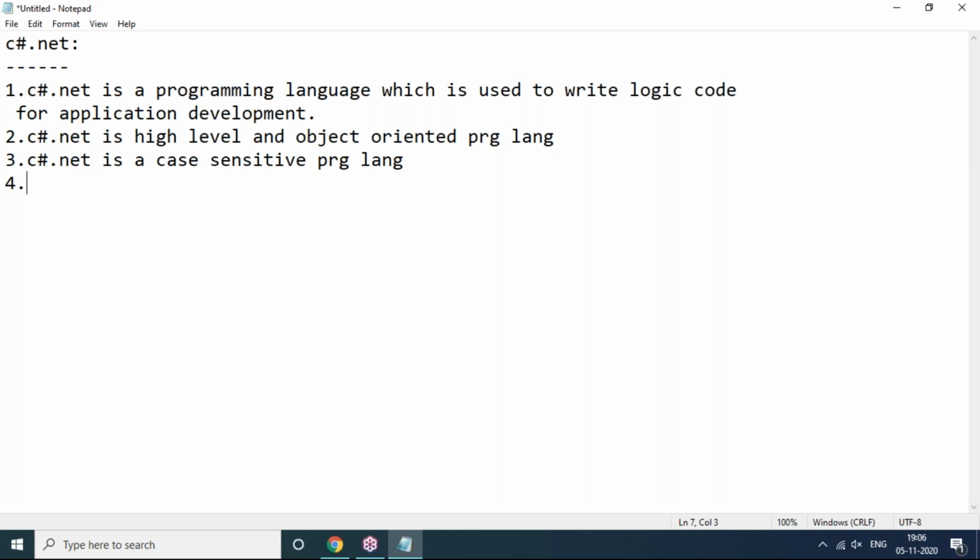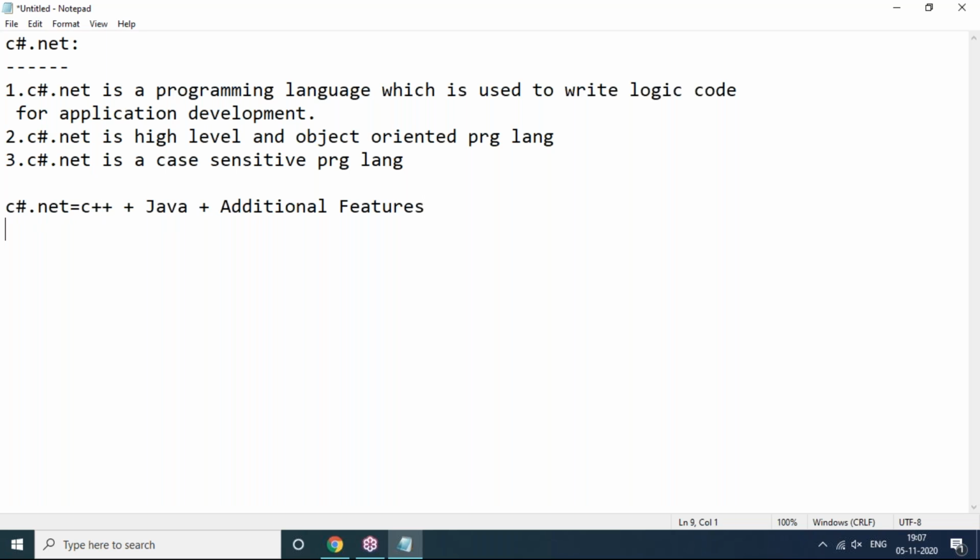Next, C#.NET is a most powerful programming language. Why? Because C#.NET equals C++ plus Java plus additional features. Once we go through C#.NET, we will cover C++ features and Java features and additional features also. That means it's the most powerful programming language. C#.NET is enough to become a good programmer in real time.